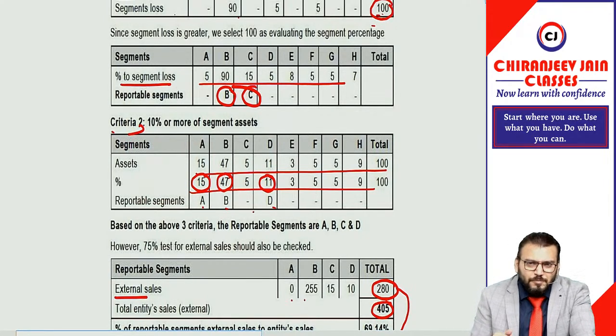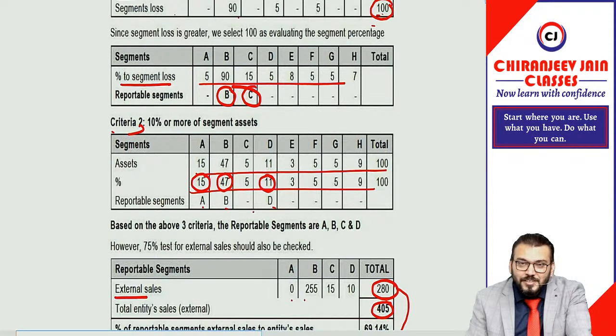Correct? So we'll meet once again in one more live session. Means not tomorrow. We'll meet on the 4th. In that we'll discuss the ABC analysis and some important questions from the examination point of view. Already I have given expected questions. If you want us to discuss any question from your point of view, you can message me. We'll discuss that question on that day. Chalega? Understood? Have you understood?